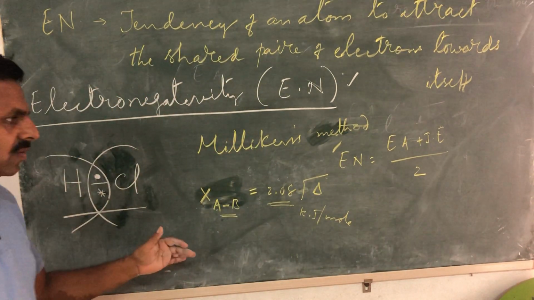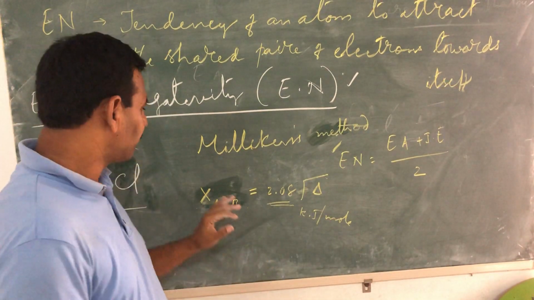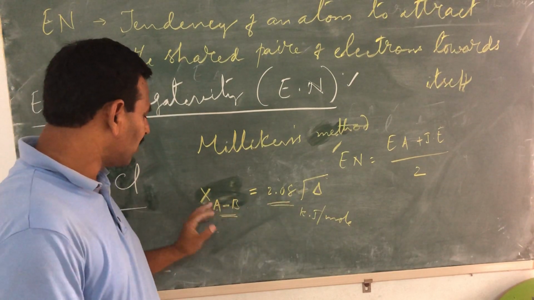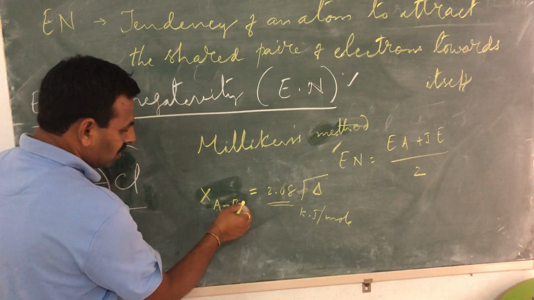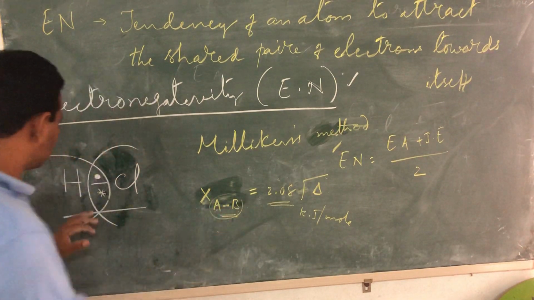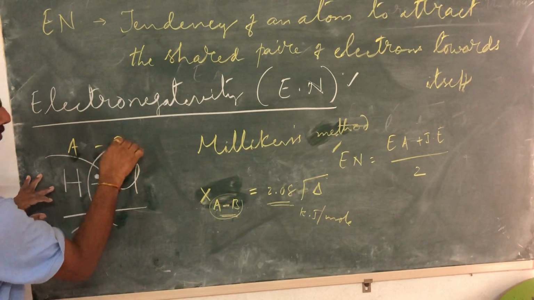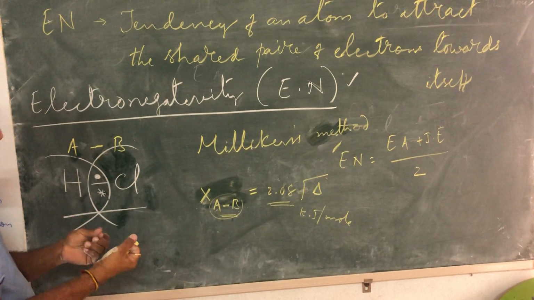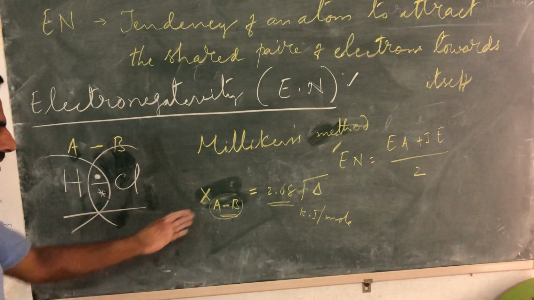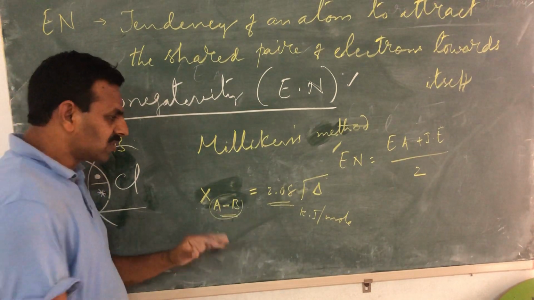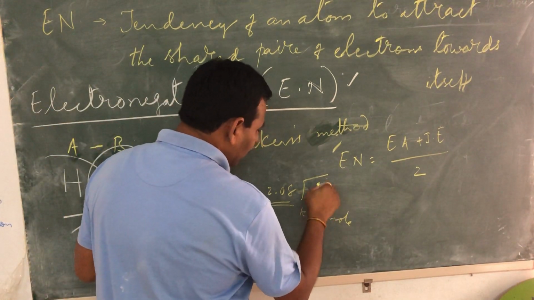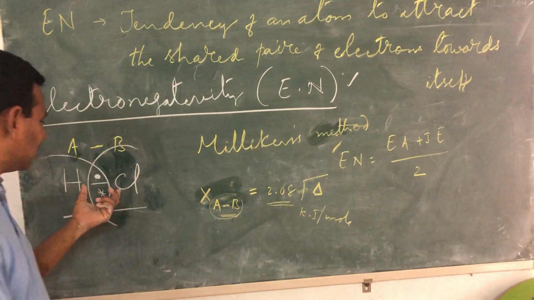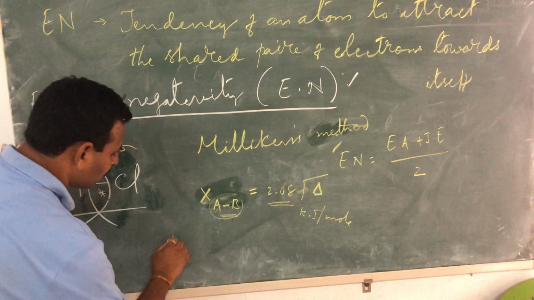Okay, actually we don't have to deal with this formula, children. Using this formula, this is of course the electronegativity difference between A and B. This is A and this is B. So the electronegativity difference between A and B, that's what we are talking about, the tendency of attracting the pair of electrons between A and B. That's what we need to calculate. It is done by using this formula where this delta refers to the difference between the bond energies of these elements. Now I'll tell you what bond energy is.